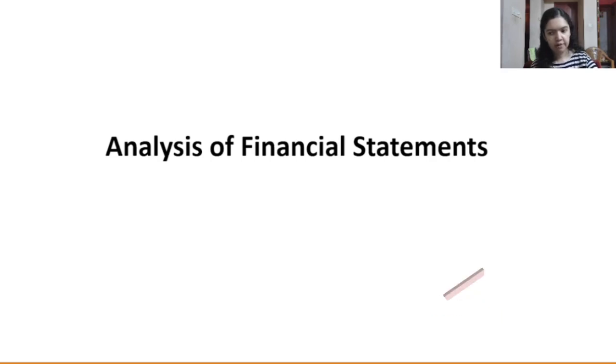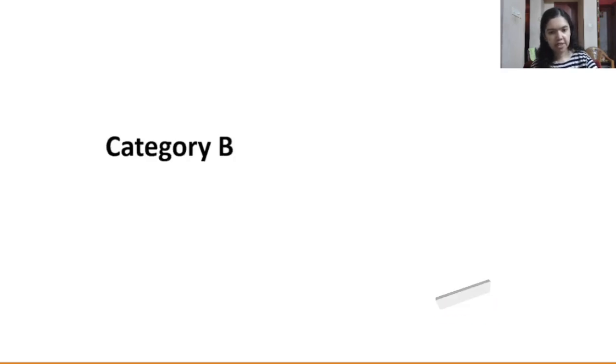Now let's go ahead. Next we'll be discussing the category B standards. These come alternatively in the exam. That means if an Ind AS comes in one attempt, then it will not come in the next attempt. This has been noticed as per past exam trends.